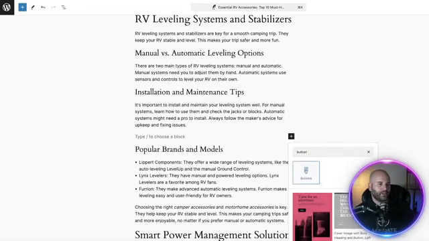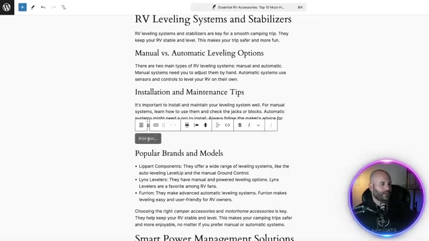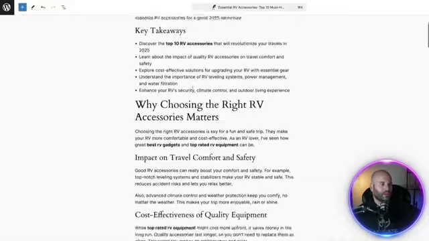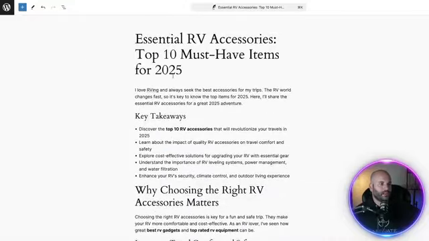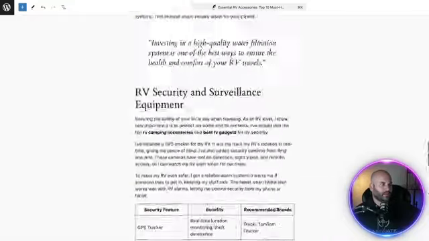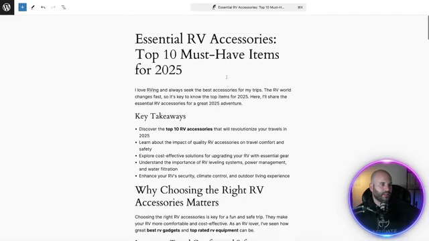Here's the button right here. I click it. There we go. And then I'm going to say, get the RV hose. And now that I have my link copied to my clipboard, I'm going to click link. I'm simply going to paste it in here. I'm going to hit enter, and Bob's your uncle. Now I have an affiliate link on my blog post, right? So once that's done, it's all done, and that is it.